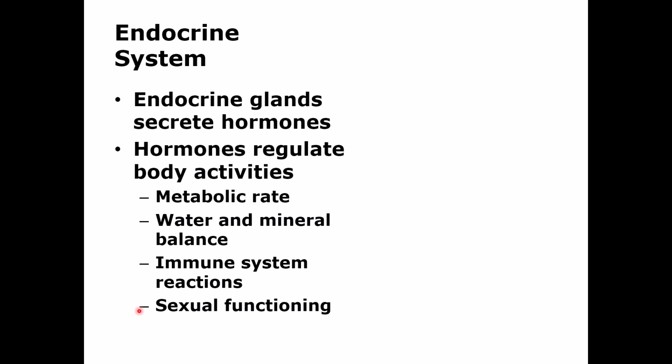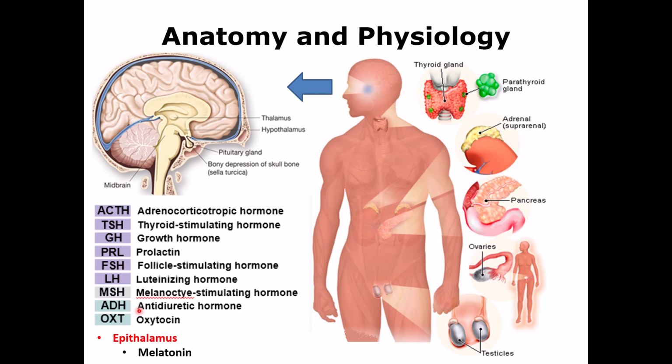If you compare the endocrine system with the nervous system, the nervous system's effect is very, very short, but the endocrine system can be short, or it can be very long. So these are the different hormones that are released from different glands.